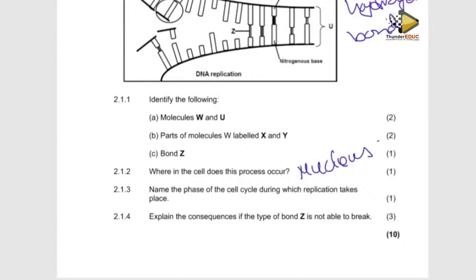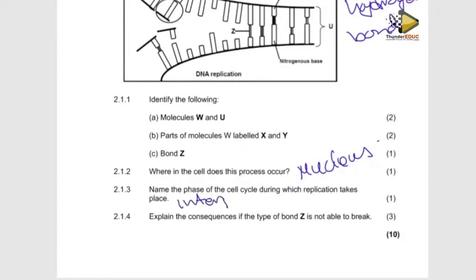Which part of the cell cycle, where do we find this in the cell cycle? That's basically what they name the phase of the cell cycle during which DNA replication takes place. Remember, what is the function of DNA? To double the chromosome number. When does the chromosome number double? It doubles before the cell divides. And which phase is it? It is interphase. So you can say that before the cell divides, or during interphase, you'll be able to get the answer here.